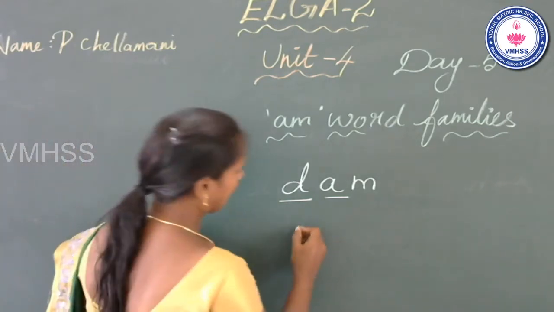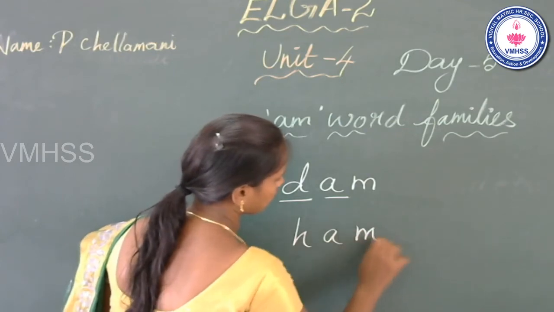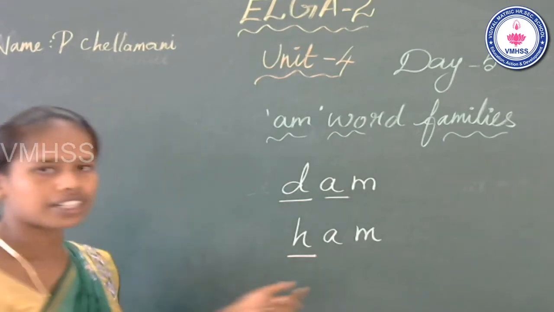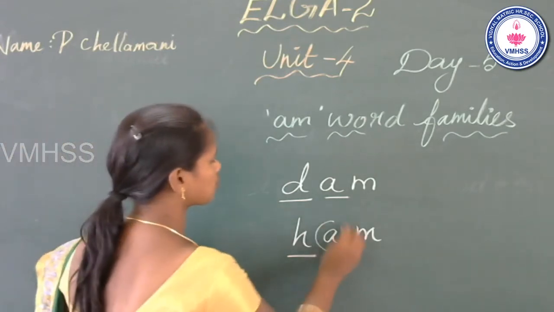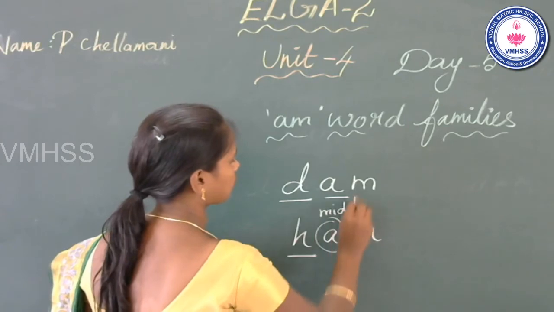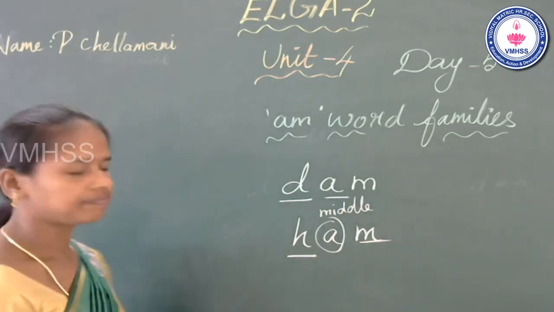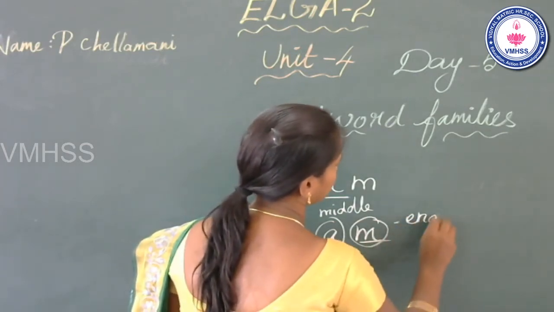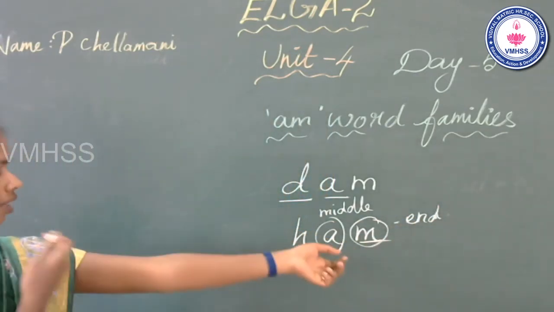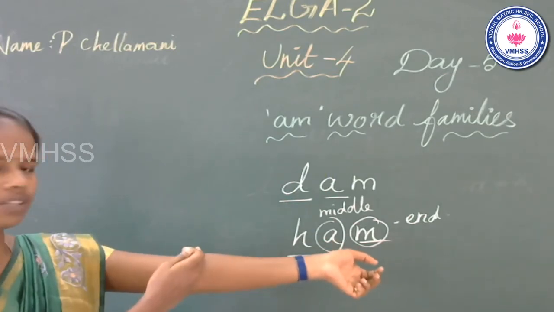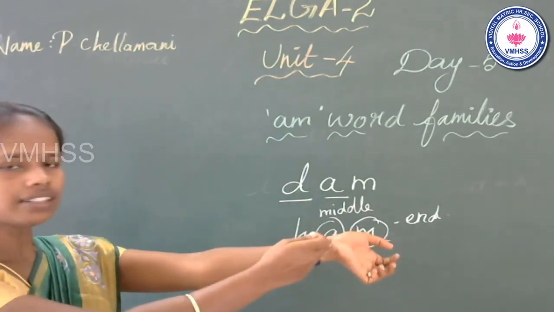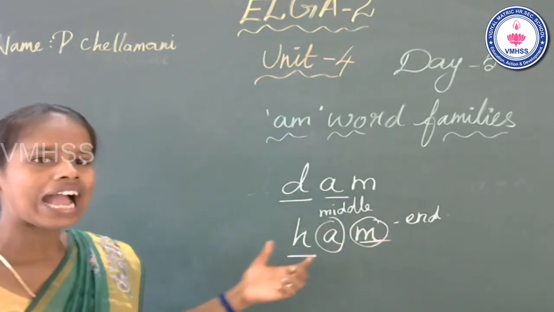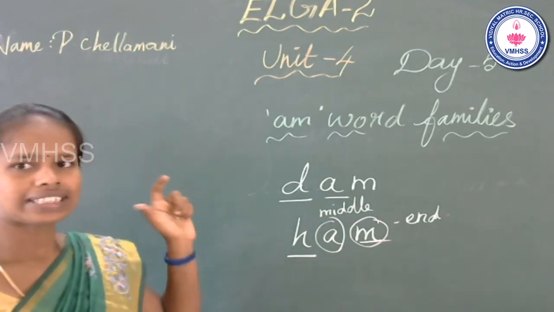Ham. The next word, ham. What is the beginning sound? H. Middle, A. This is middle. N, M. N sound, M. Okay, use your arm. Beginning, H. Middle, A. N, M. H, A, M. Ham. What is the word? Ham. Now go to the next one.